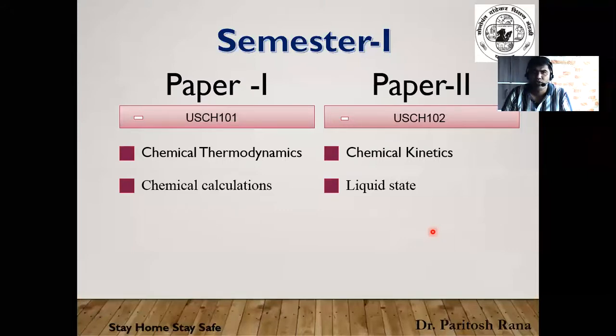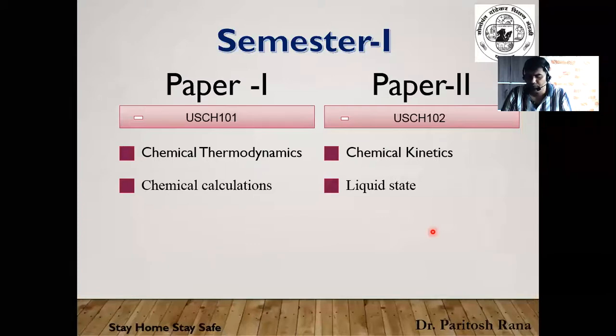Now, in semester 1, you will have two papers for chemistry, paper 1 and paper 2. Similarly, you will have two papers in semester 2, again paper 1 and paper 2. We are going to discuss the semester 1 physical chemistry part. In each paper, you will find three units. One unit will be about physical chemistry, another unit about inorganic chemistry, and the final unit about organic chemistry. Me and my colleague Dr. Vaibhava are going to teach you physical chemistry.